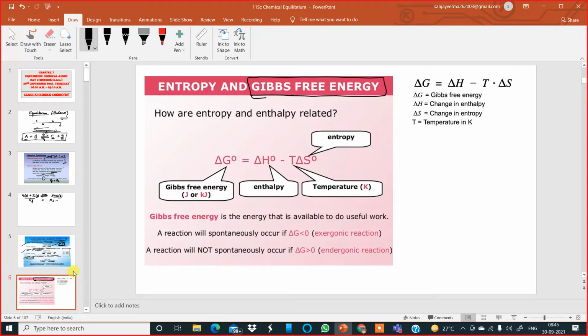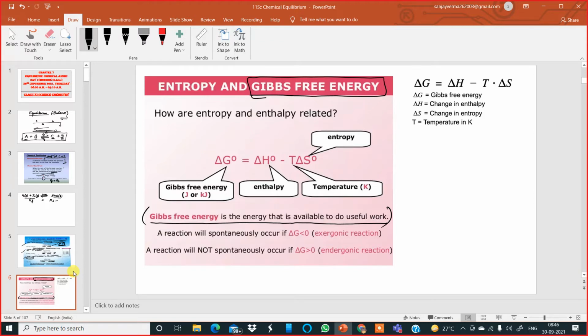But since I am not doing that chapter just now, I felt it wise to explain the meaning of this word. Now, what is Gibbs free energy? Gibbs free energy is the energy that is available to do useful work. So remember this.